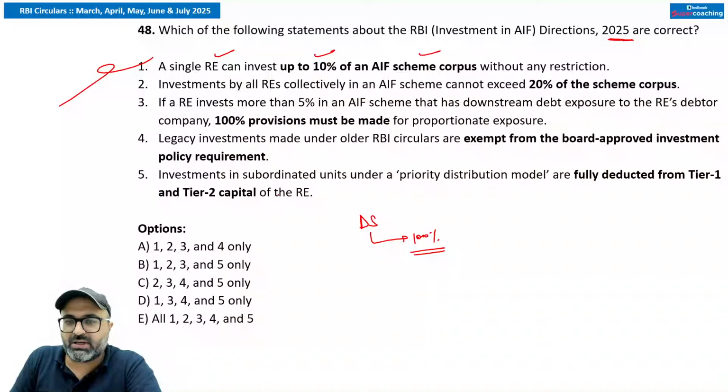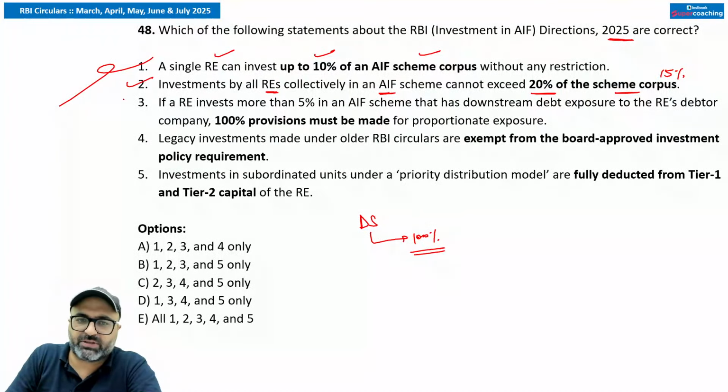Next point is investments by all regulated entities collectively in an alternative investment fund scheme cannot exceed 20% of the scheme corpus. Collective investment by all the regulated entities in a scheme is capped at 20% in some cases and 15% in majority cases. तो 15 और 20 दोनों ही करेक्ट है, 15%, 20% दोनों ही करेक्ट है.